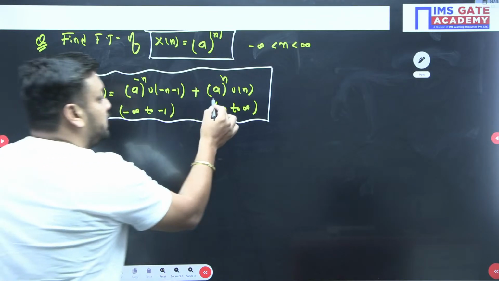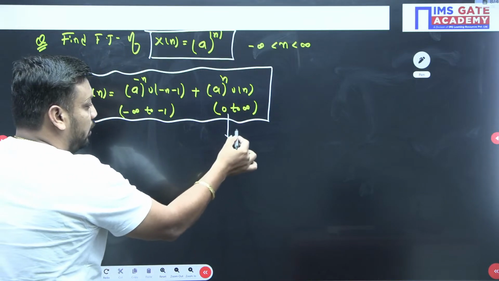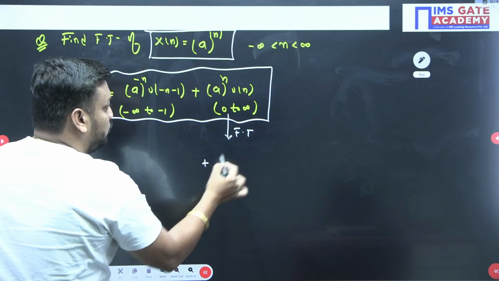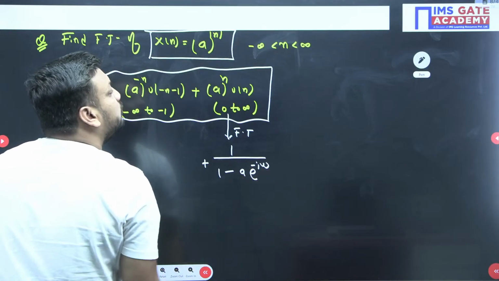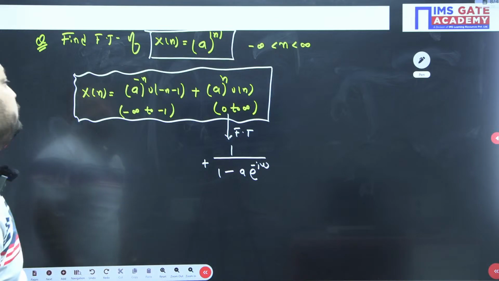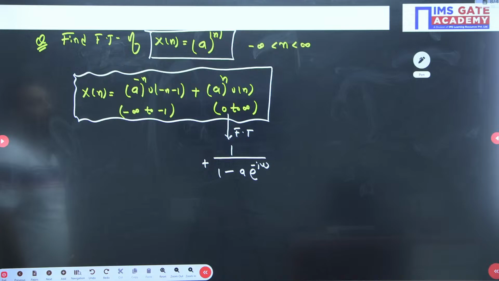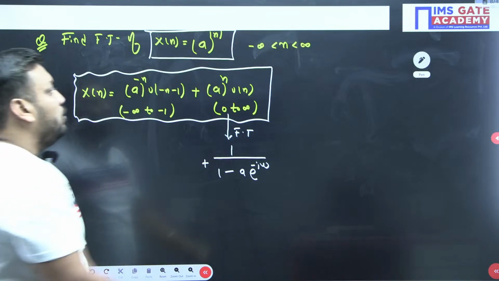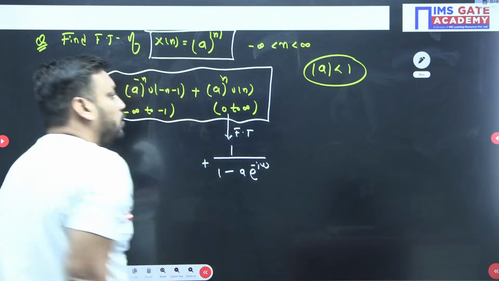Now one more thing. Students, this Fourier transform you know very well. If I am looking for only the Fourier transform of this part, then you can easily write 1 upon 1 minus a e to the power minus j omega. This is the standard one. Tell me, guys, yes or no? And here also we have the condition that mod of a value is less than 1.